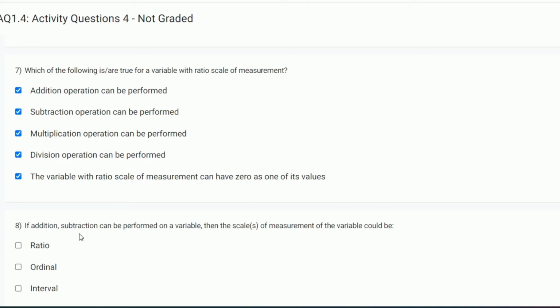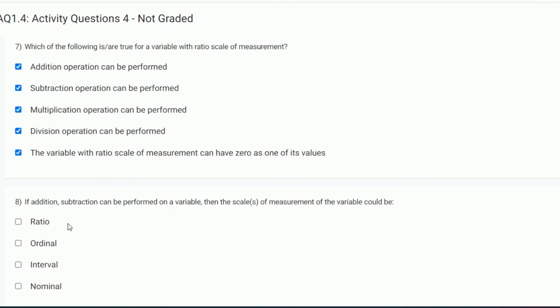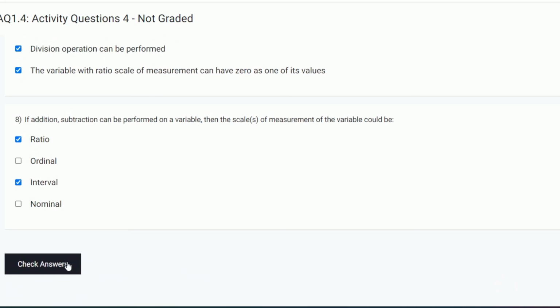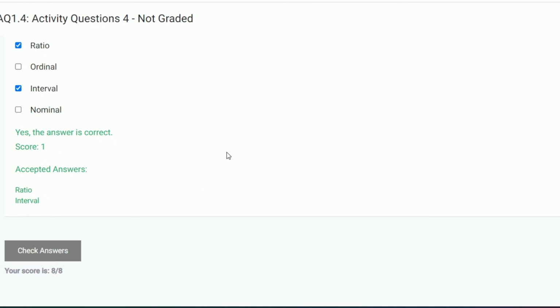If addition and subtraction can be performed on a variable, then the scale of measurement of the variable could be ratio, not ordinal, interval, not nominal. So let's check how much is correct. Oh, it's all.